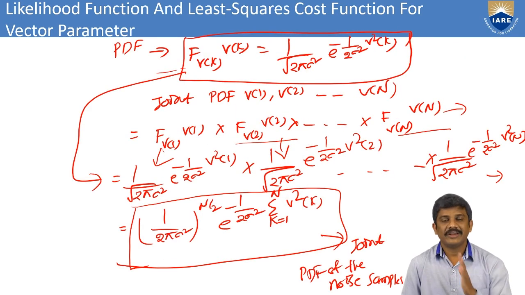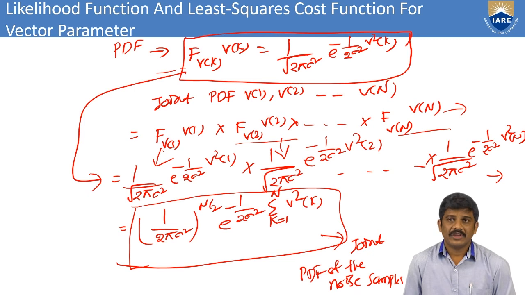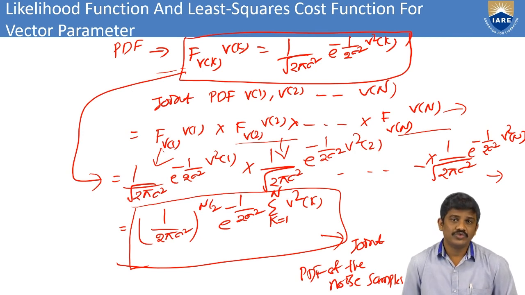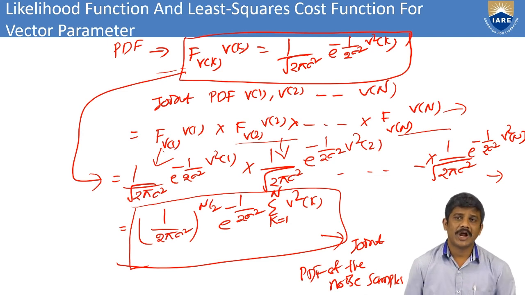Here we take the probability density function f of v of k, which is 1 by under root 2 pi sigma square e power minus 1 by 2 sigma square v square of k. Then we go for the joint probability density function.